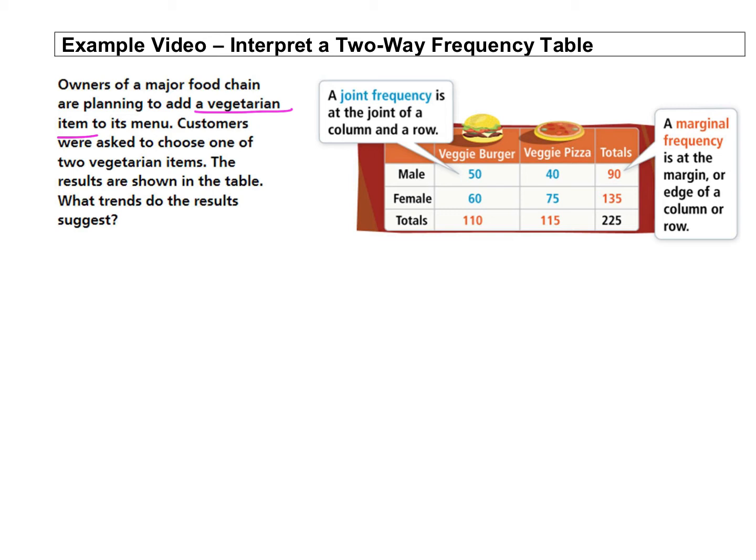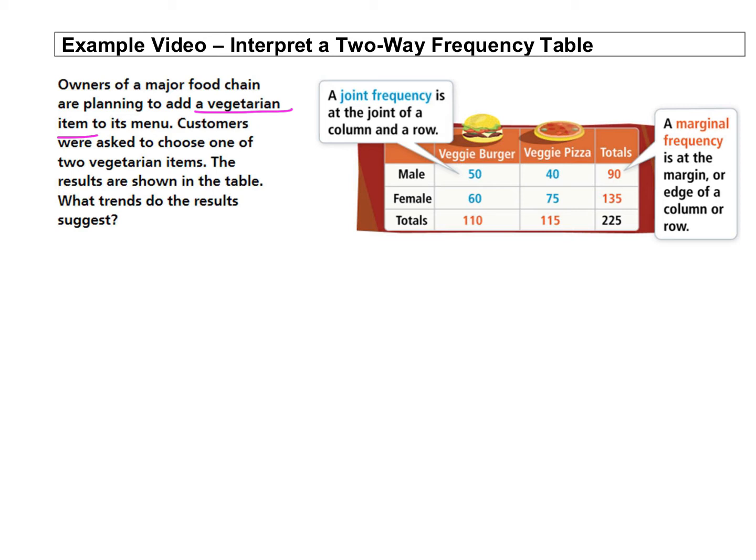So let's just break down the table for a second, and then we'll get into what these results suggest. So we have a thing called a joint frequency. This is the joint of a column and a row. So what this will tell you is the frequency of males choosing a veggie burger, the joining of those two, that column and that row. This is another joint frequency, number of females that chose veggie pizza.